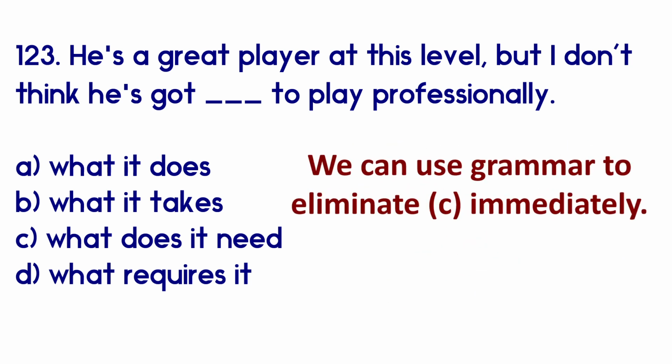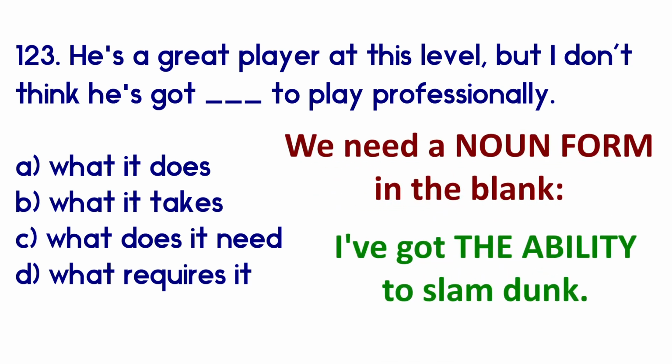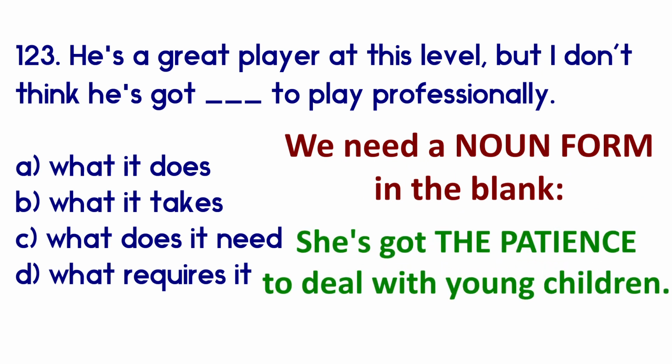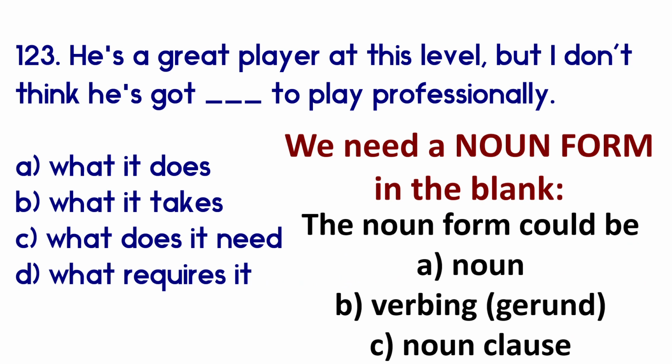Okay, we can use grammar to immediately eliminate one answer, C. We need a noun in the blank. He's got noun to verb. I've got the ability to slam dunk. She has the patience to deal with young children. So we need a noun here, or a noun clause, or a gerund.